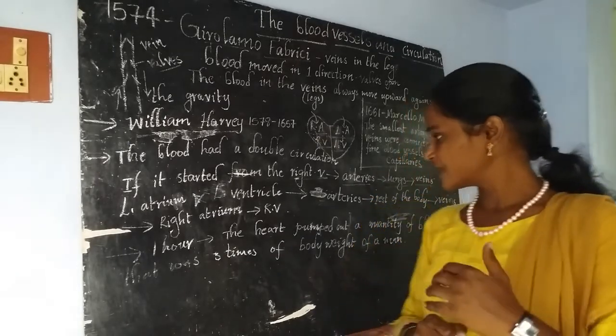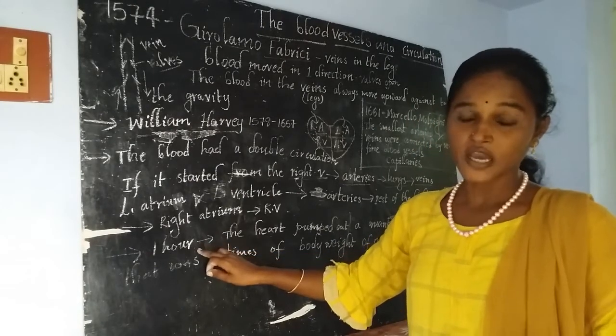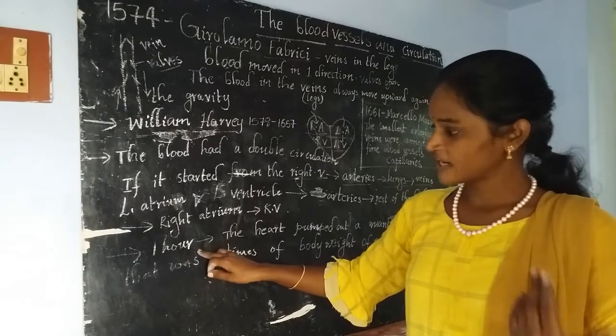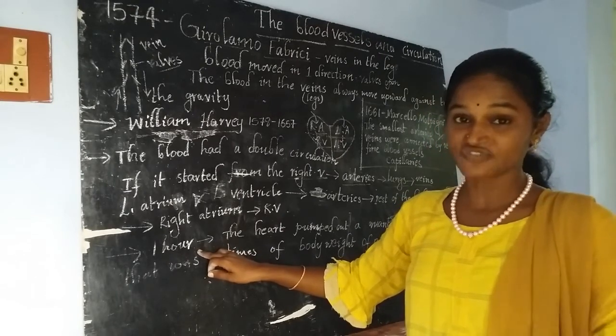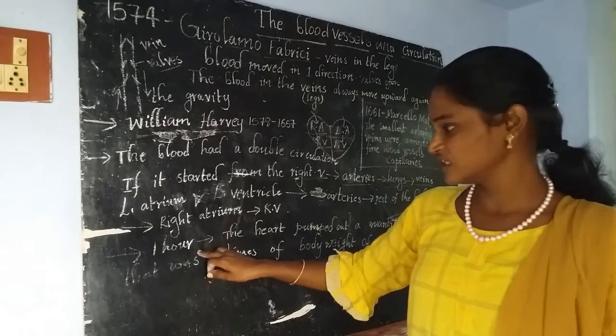Okay, and for every circulation, he also counted how many contractions happen inside the heart, and for one contraction, how much blood is carried out for one circulation. He observed that also.